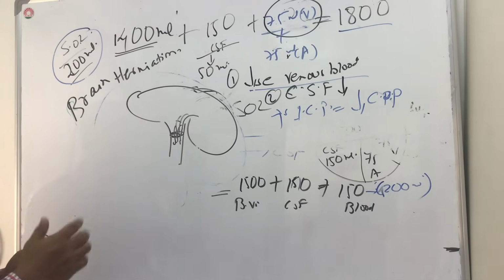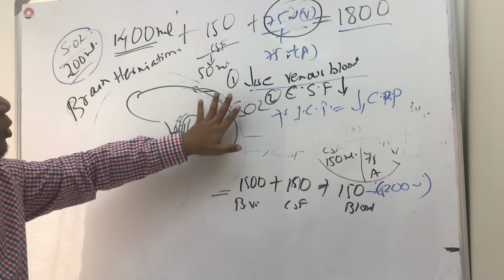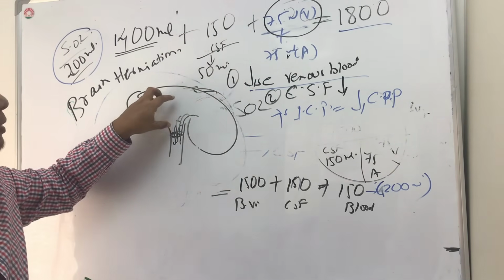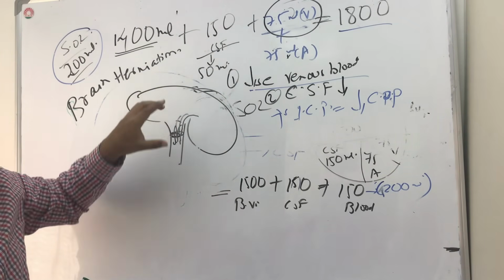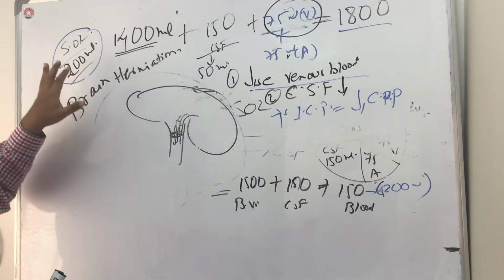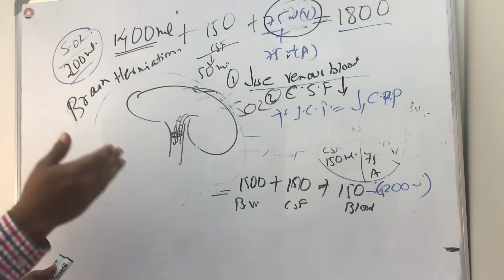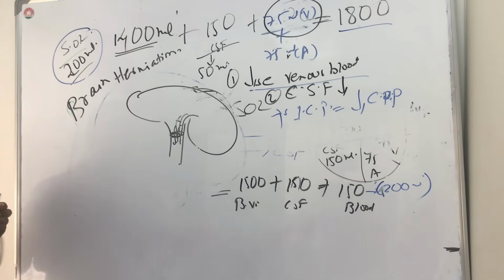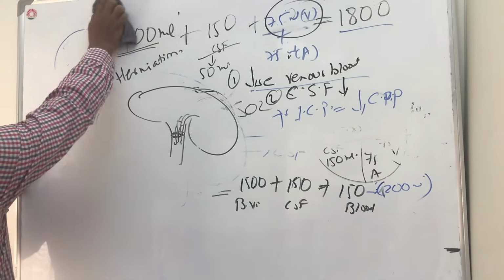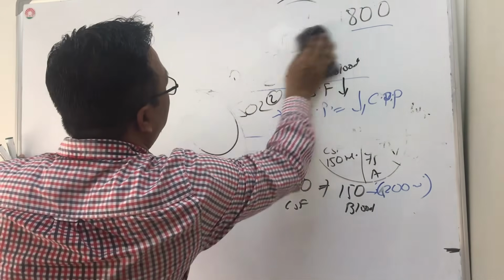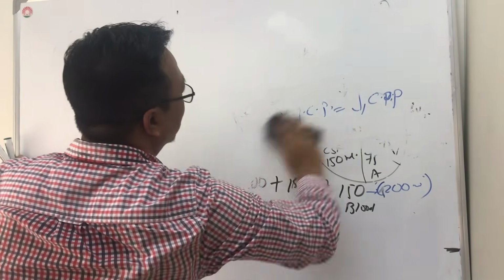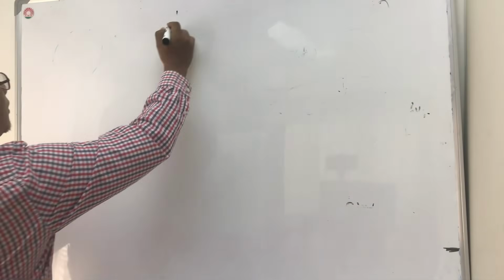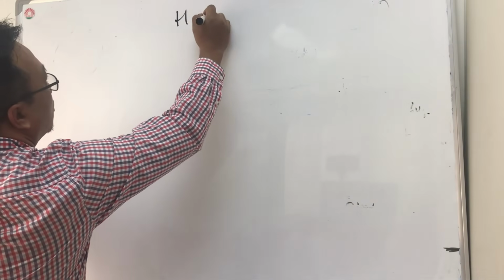Now let's summarize. When the intracranial pressure is gradually going up, there will be decreased venous blood in the brain. Next, CSF production will be decreased. And third, when intracranial pressure is still going up and up, it can lead to brain herniation. Okay, so this is the pathophysiology of a head injury. Let's summarize: what happens in head injury?